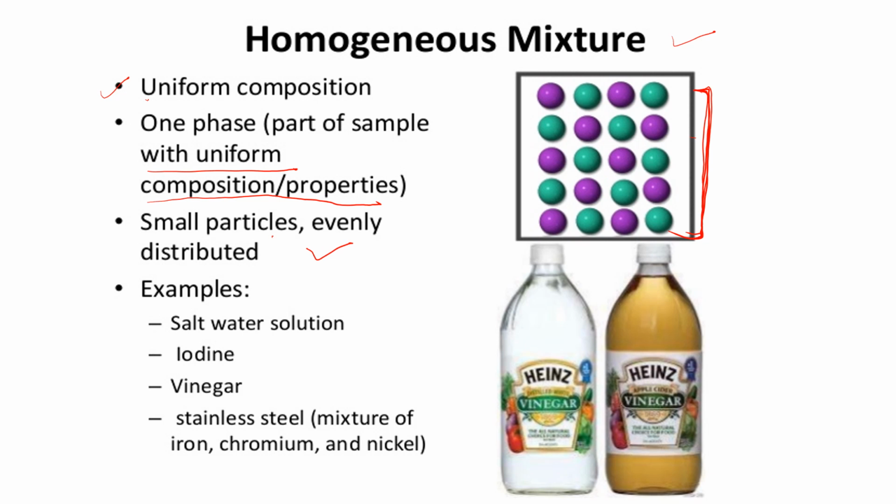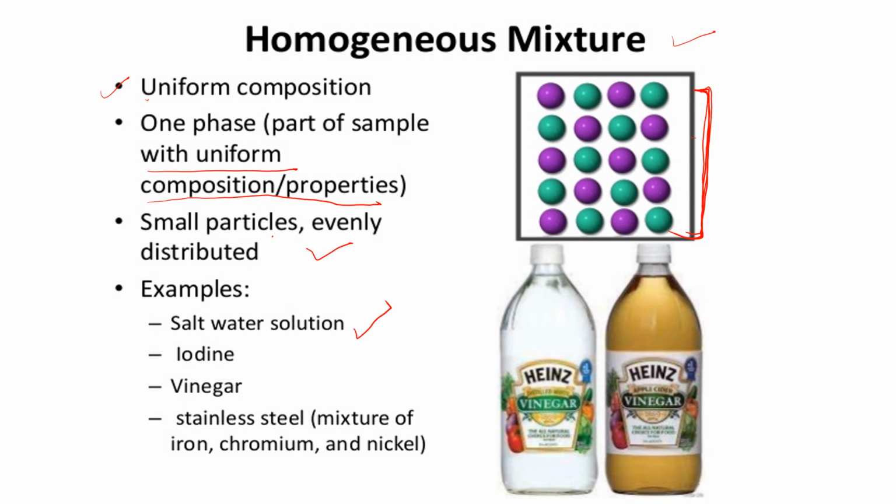Example, salt water solution. You take a glass of water, mix one spoon of salt in it, dissolve it properly, stir it properly. Now you taste one spoon of water from anywhere inside the glass. You will get the same taste throughout the glass. So that is a homogeneous mixture.